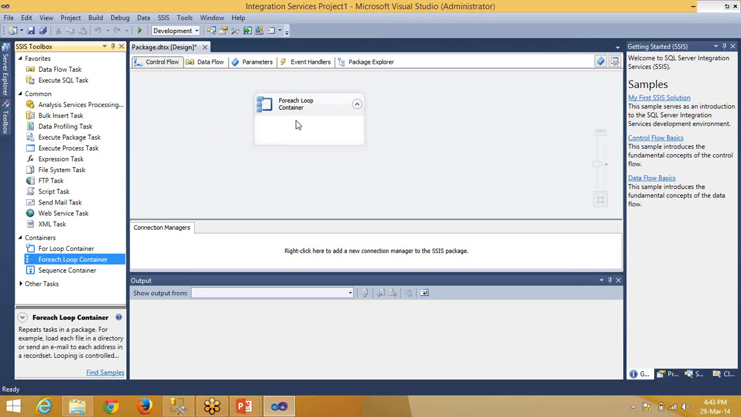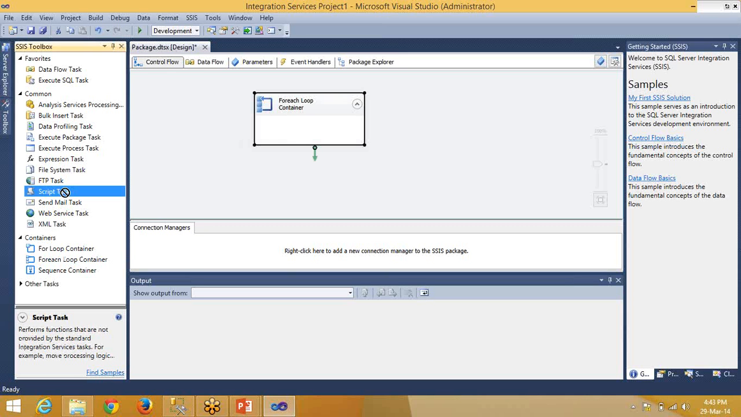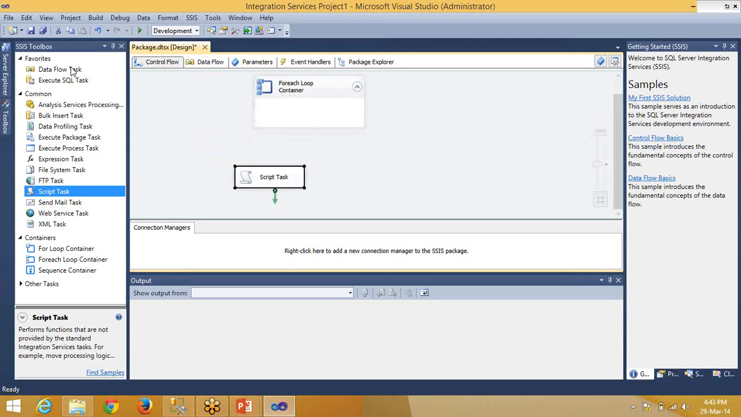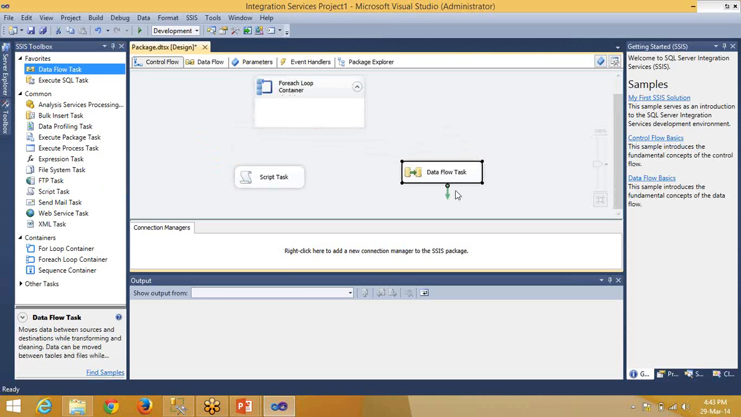Data flow task, exactly. So here I'll set the order. First I need to search a set of files in a folder. For that, I need a for each loop container. Then for sending mails, you have a send mail task. For the source and destination part, you have the data flow task.